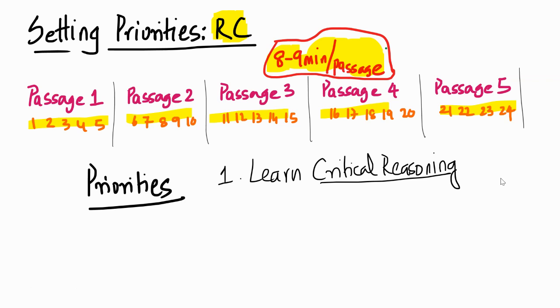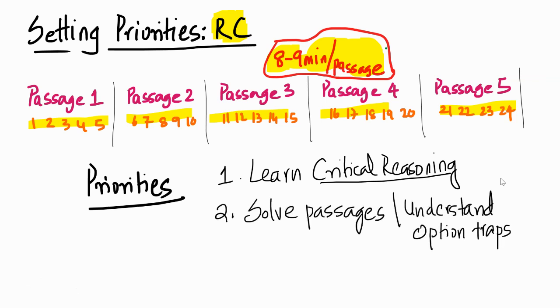There are a lot of channels and videos available on critical thinking and critical reasoning. You might want to check some of those out and learn critical reasoning as a skill, and that is going to go a long way in helping you comprehend the passage better, and also in solving some of those specific questions in the CAT. That's one. Number two is to solve passages and understand option traps. We have to look at what traps I am falling for, why I am getting a particular question wrong, understanding traps set by the question setter. Those are the two things.